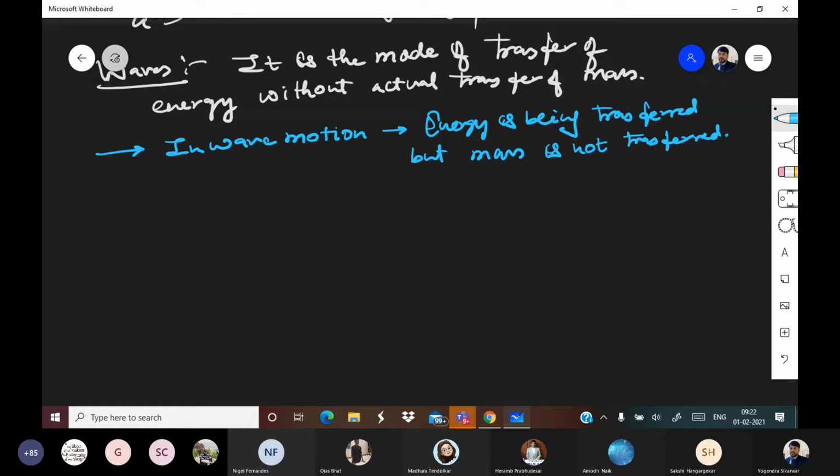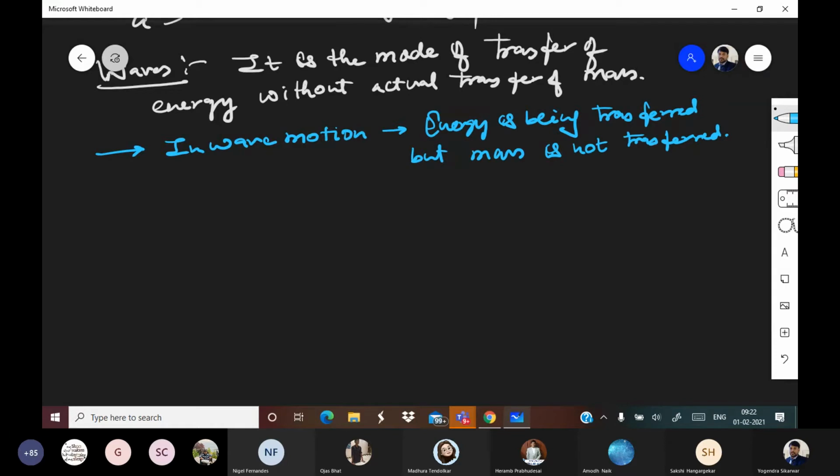You are not moving from your place, but your hands are used for clapping only. So your hands right now can be treated as medium particles, which are vibrating when energy is being transferred. So that is the crux of wave motion.